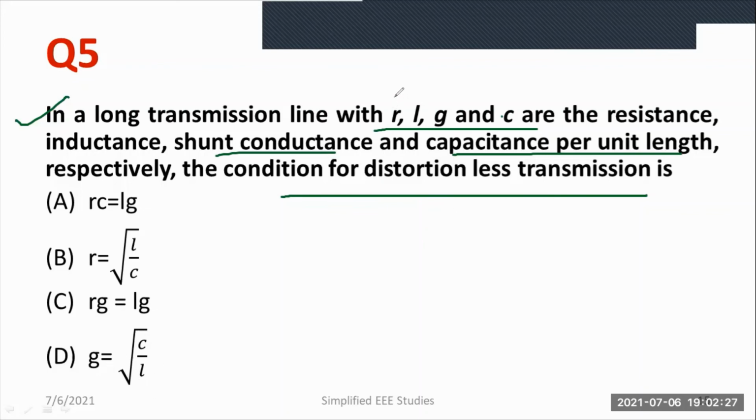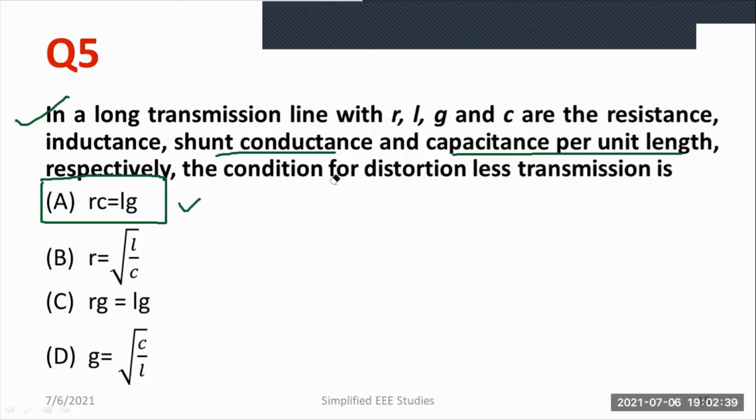You do understand the importance of each and every parameter. What is R, L, G, and C? The right relation is RC should be equal to L into G. But this condition never satisfies. There won't be any distortionless transmission line. It is highly impossible, but this is the ideal condition. I have to go for option A.